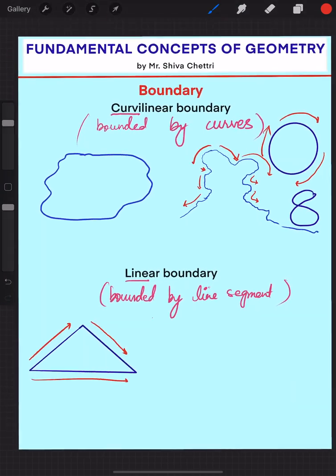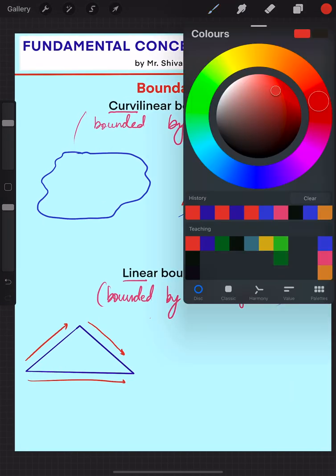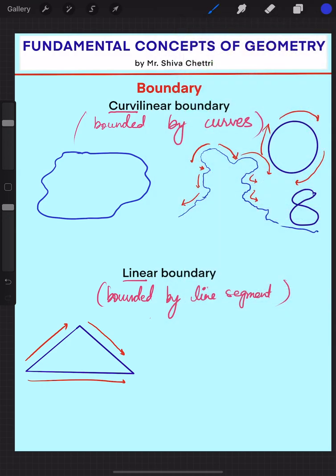It is not a curved line, right? Another example is that you can make any shapes. This becomes your linear boundary. Triangles or any architectural designs, especially those having straight lines, are all linear boundaries. So this is the thing that you need to remember.